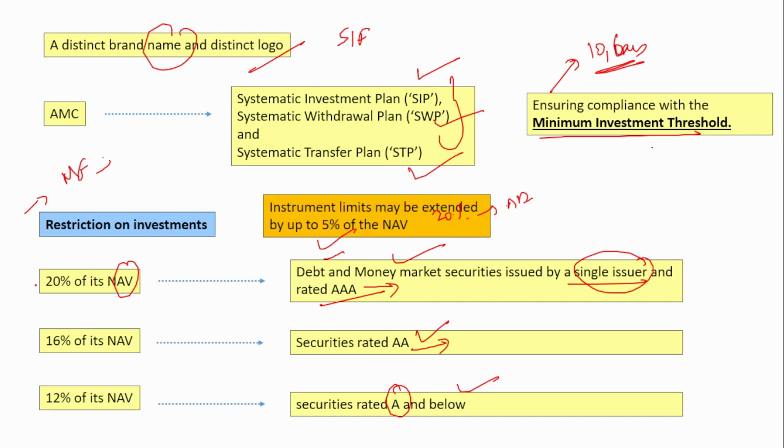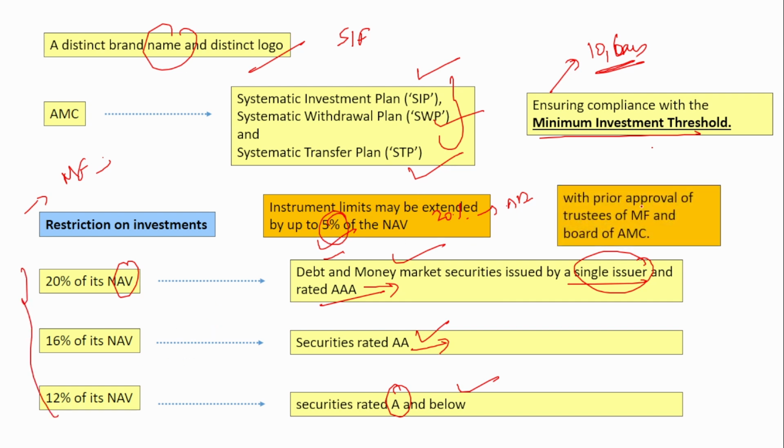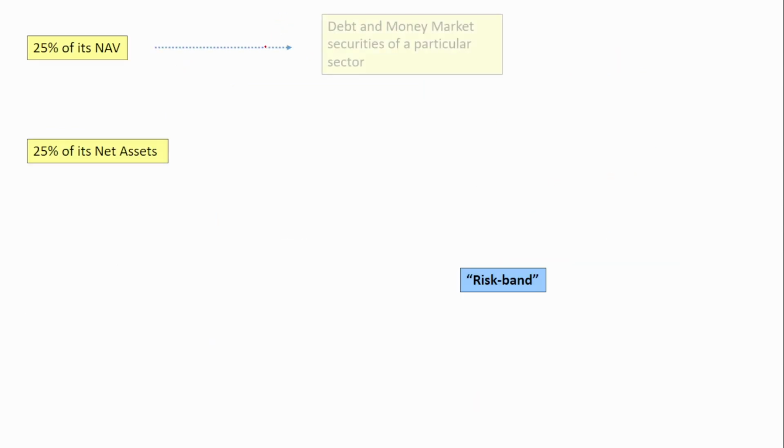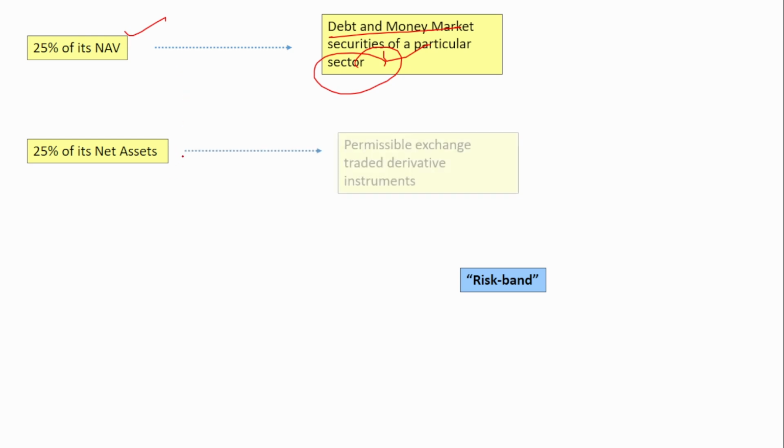And also, the limit that has been specified here can be exceeded up to a maximum of 5% if there is board approval. So prior approval of the trustee and the board of the AMC is required if it wants to exceed that. The limits are 20, 60 and 12, but if they want to exceed by 5%, it can be allowed if there is a prior approval from the trustee and the board. And also, not more than 25% of its net asset value should be invested in debt and money market securities of a particular sector. Remember, of a particular sector, debt and money market instruments should not have more than 25% of its NAV, and up to 25% of net assets can be invested in exchange traded derivative instruments.